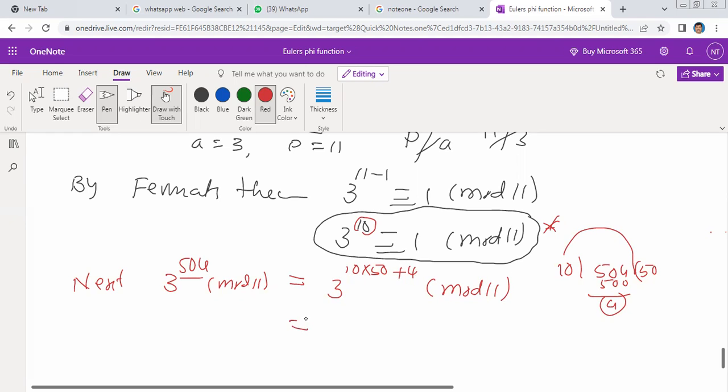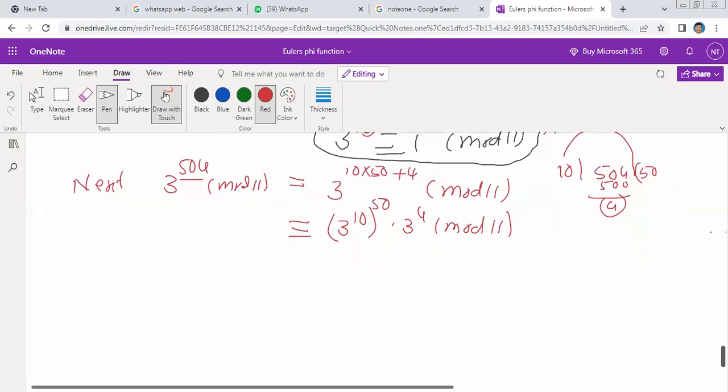This is congruent to 3 to the power of 10 whole to the power of 50, and the rest of the part 3 to the power of 4, modulo 11. I wrote 504 as 10 into 50 plus 4 because we need 3 power 10 to appear. So 3 power 10 whole power 50 into 3 to the power of 4.